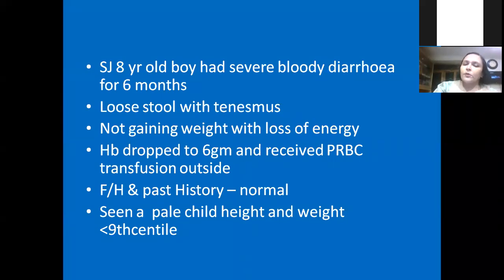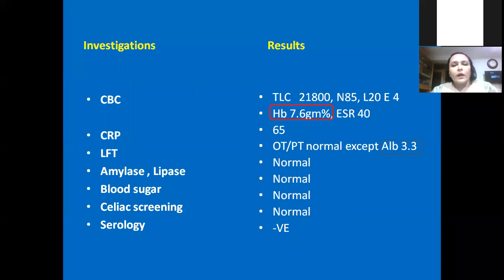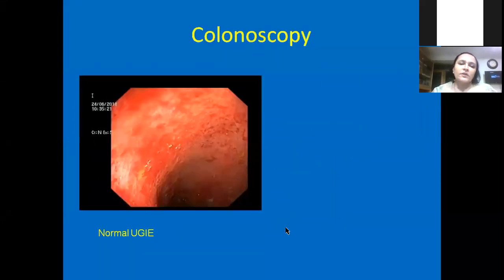He dropped hemoglobin to 6 grams, and that's why he was transfused at a local hospital. He was transfused 2 units of blood. There was no such family history, and when the child came to us, we saw a very small child whose height and weight were all very low, an emaciated child looking pale. This time also hemoglobin was 7.6 grams. His bloody diarrhea was continuing, CRP was quite high, and serology was negative, and colonoscopy revealed this appearance.